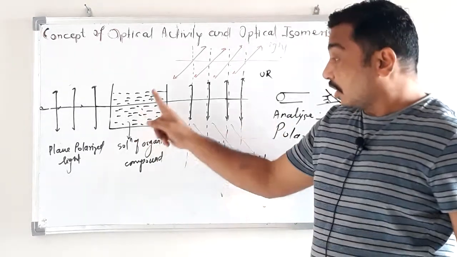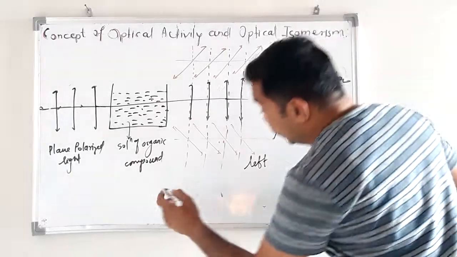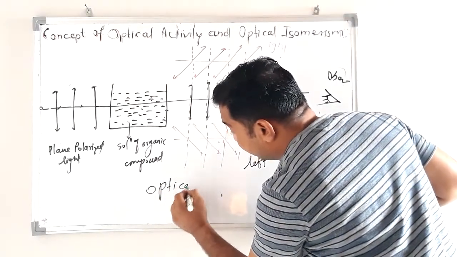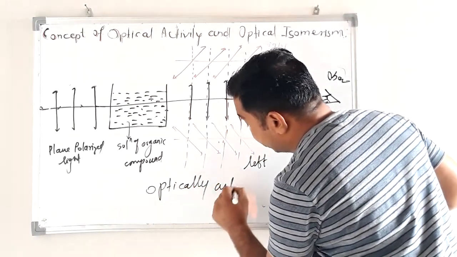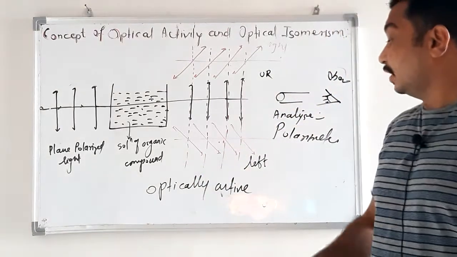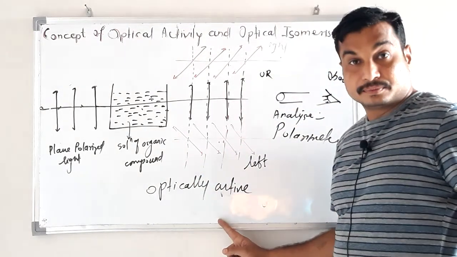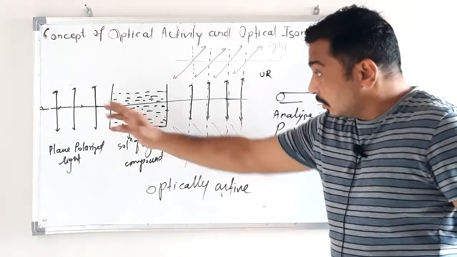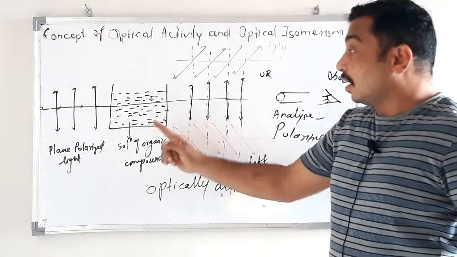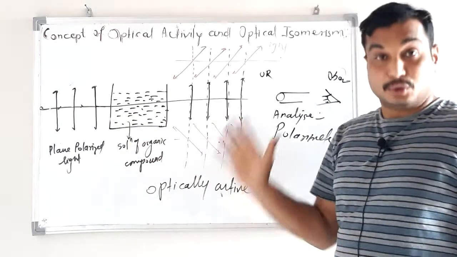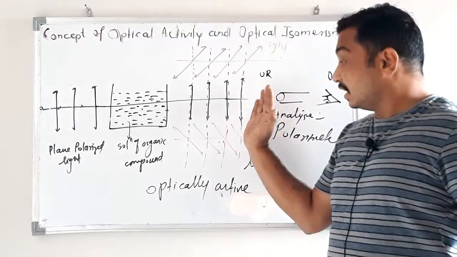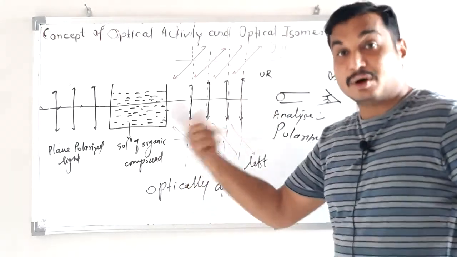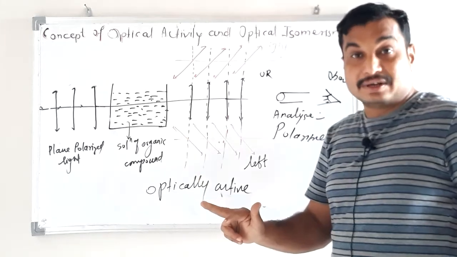Then this organic compound is said to be optically active. It is said to be optically active when the plane of PPL gets deviated, rotated toward either the right side or left side, in clockwise or anti-clockwise direction.